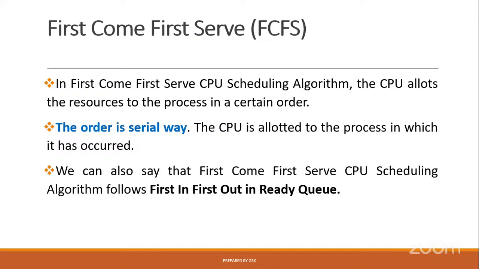The way the shopkeeper delivers the products is that whoever comes first to the shop gets the products first. First come, first serve. The first person is delivered first, who arrives second is delivered second. Sequential order: in the same order they came to the shop, the shopkeeper delivers the products to those persons.